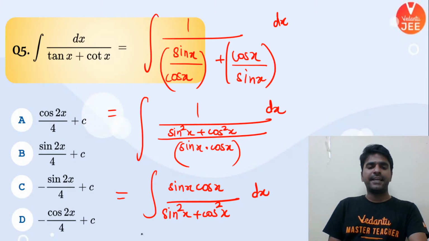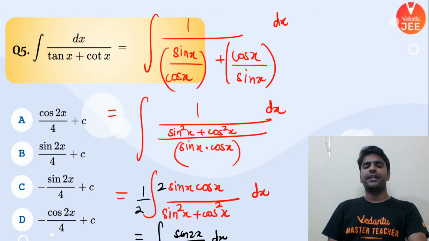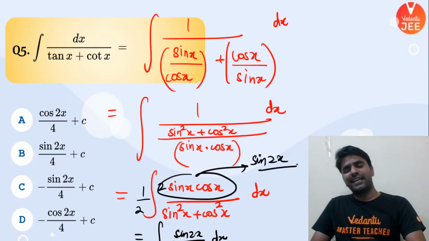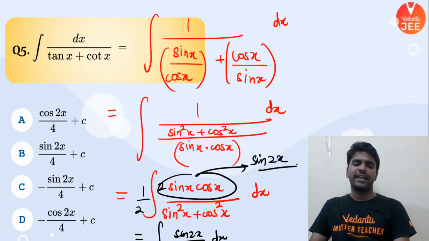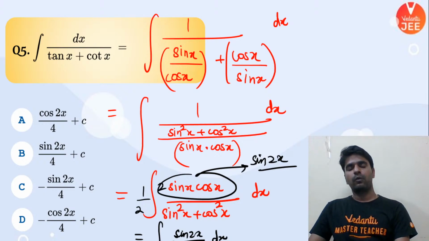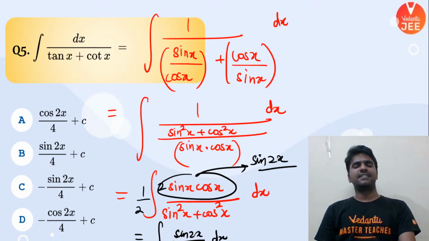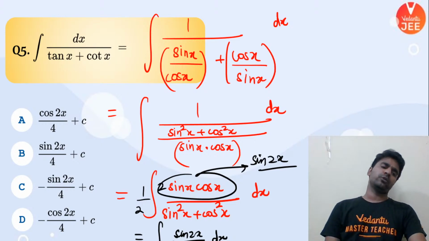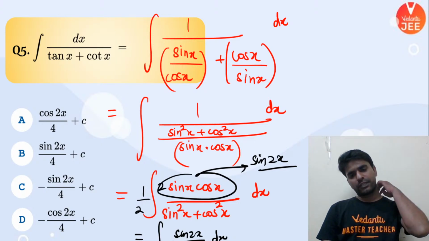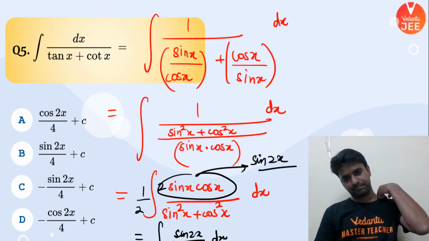So we can write this entire thing as sin 2x upon 2 dx as well, because if I multiply 2 and 2 in the numerator and denominator, this can be written as sin 2x. Now I think everyone knows how to integrate this particular expression. 1 by 2 we can take outside, and what is the integration of sin 2x? Put 2x as t and then apply the formula. You will be able to get to your answer. Everyone, what is the right answer coming? Tell me.